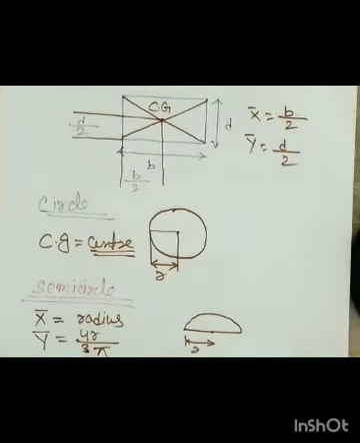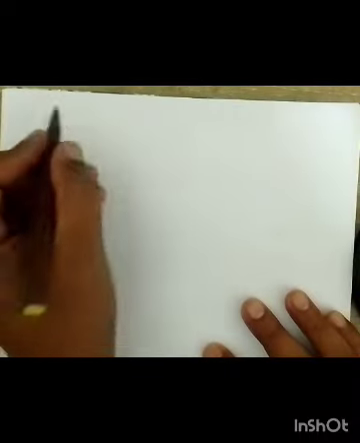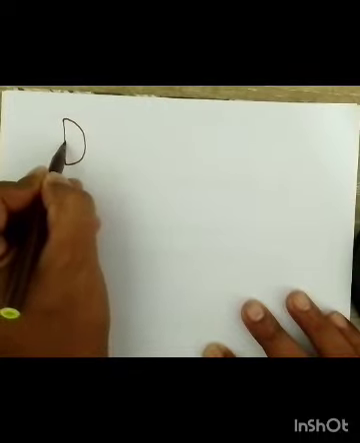Now the next case is what? Just hold on. Yes, sorry. The next case is the centroid of a semicircle itself, but this time we are keeping the semicircle in this manner, meaning it is kept vertically.